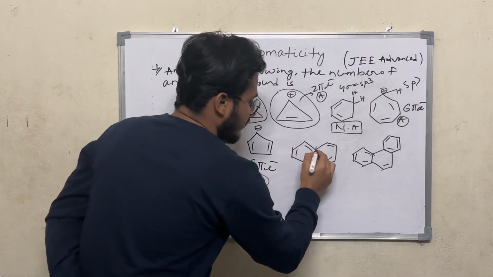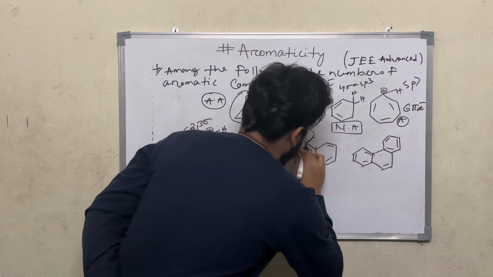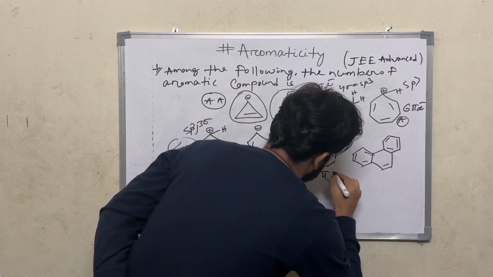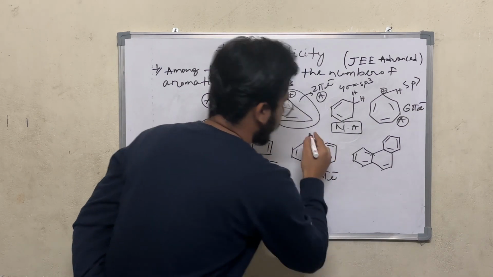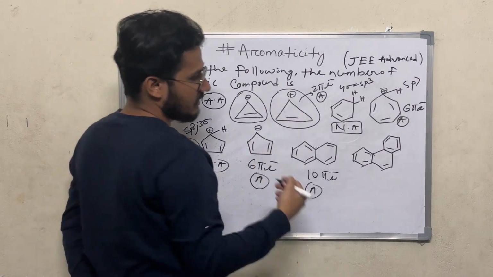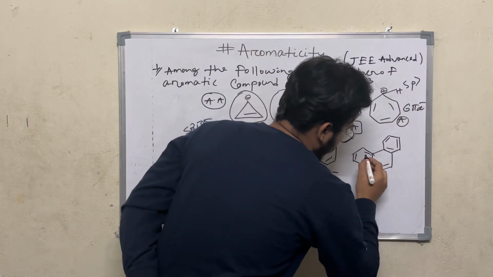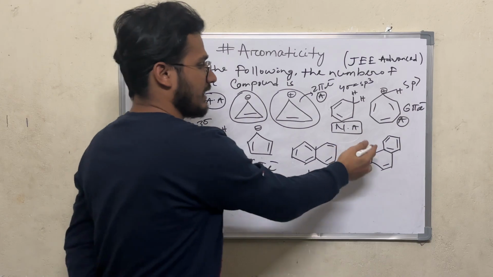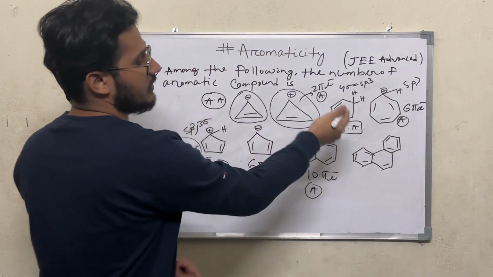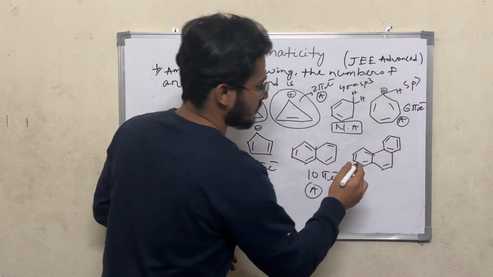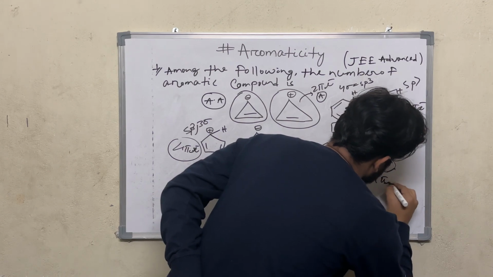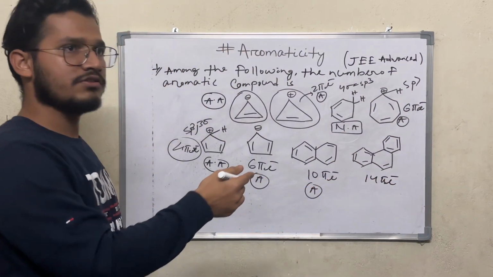And here again there are 1, 2, 3, 4, 5, that means 10 pi electrons. So it is also aromatic, and the compound is cyclic and planar, and cyclic conjugation is there. And here also the compound is planar and cyclic because all the carbon atoms are sp2 hybridized. It contains 1, 2, 3, 4, 5, 6, 7, that means 14 pi electrons. It also contains 4n plus 2 pi electrons, so the compound is aromatic.